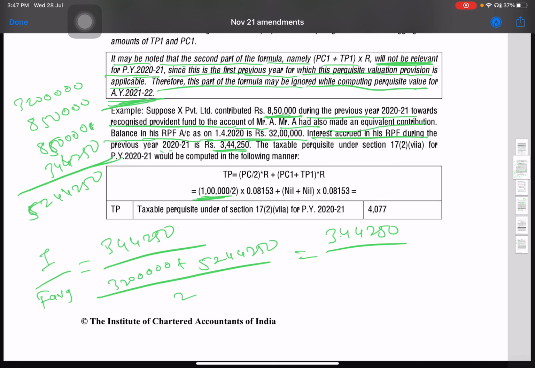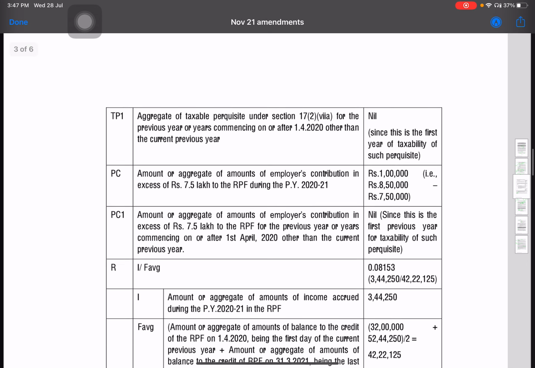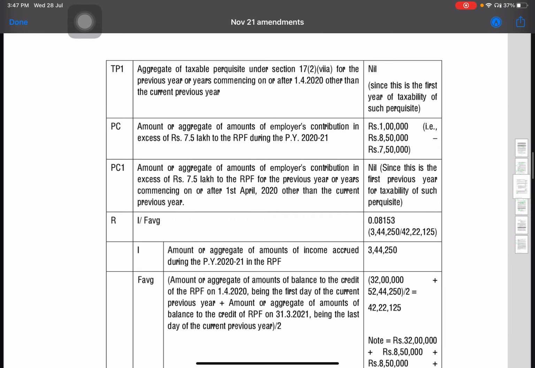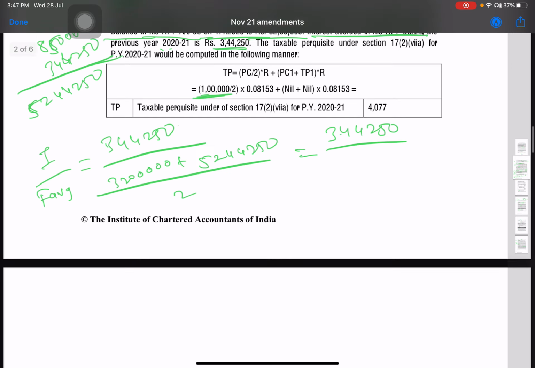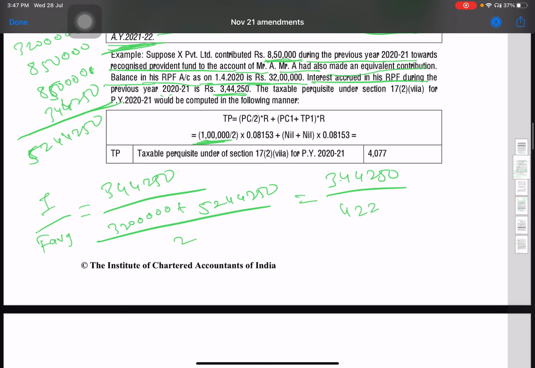Yeah, it comes to 42 lakh 22,125. Okay, so this comes to 0.08153. So this is the value of R. So all we have to do is multiply this value of R by PC by 2, and when we do this we get the perquisite 4077. This will be taxable as a perquisite under the head income from salaries.